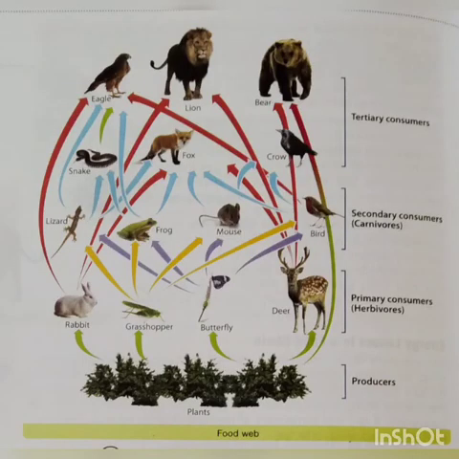All right, if you see the pictures, at the bottom are the producers. Next are the herbivores, also known as primary consumers, for example rabbit, grasshopper, butterfly, and deer, all of which consume plants. In the next level are the secondary consumers, also called carnivores, for example birds, mouse, frog, and lizards. The animals at the top level, called tertiary consumers, can be carnivores or omnivores. Carnivores eat only the flesh of animals, and omnivores eat both plants and animals.